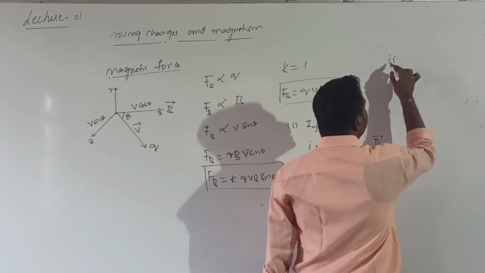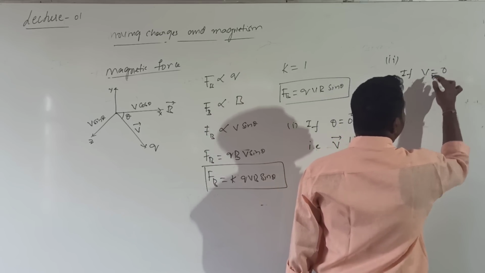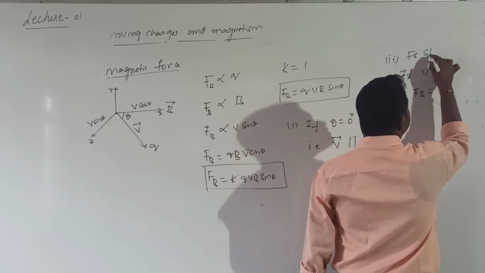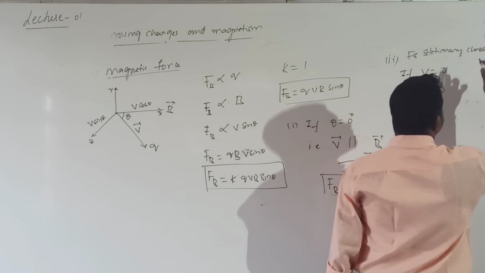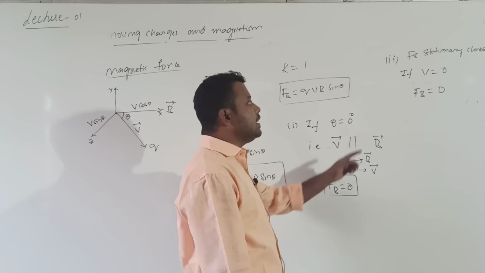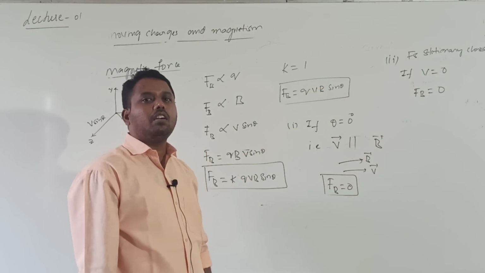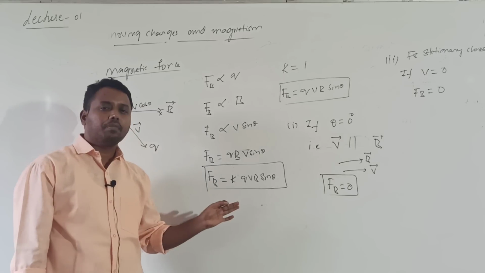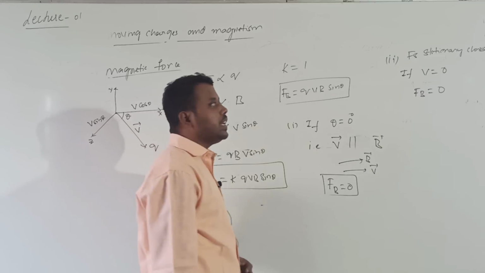The second condition is when the value of V is equal to 0. When V is equal to 0, FB is 0. So for stationary charges, meaning charges at rest, what happens to FB? It is equal to 0. The charge will not experience any magnetic force when the charge is at rest. Only moving charges will experience force.